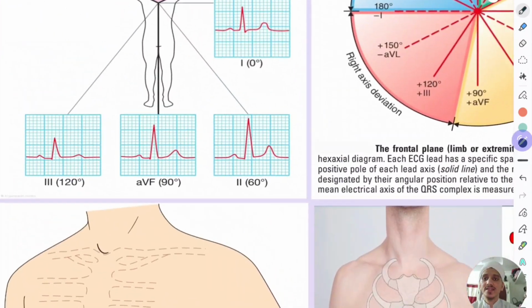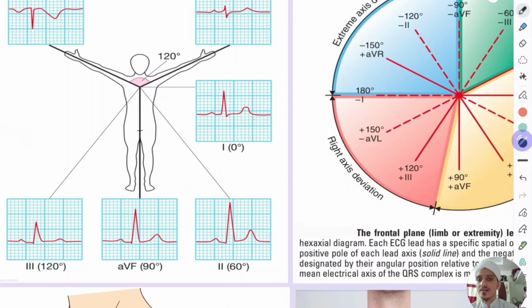So how do you place the leads? So remember, lead 1, lead 2, lead 3, you know all. You will have the neutral lead here, and here you will have the foot lead. And here you will have the left lead, and here you will have the right lead.